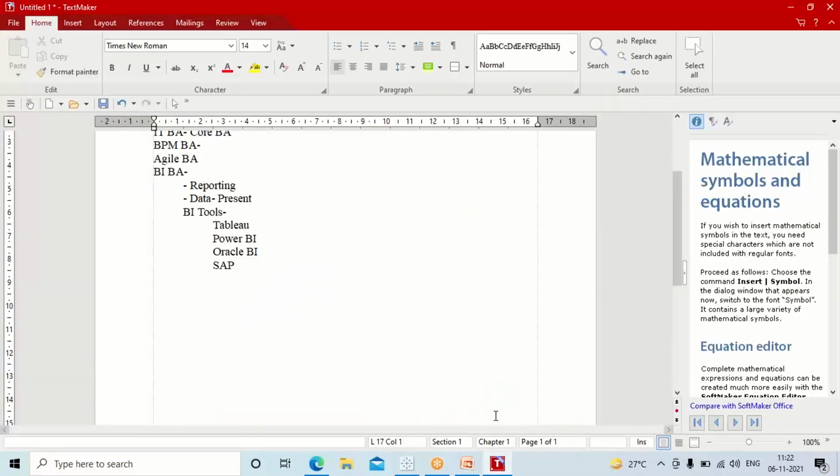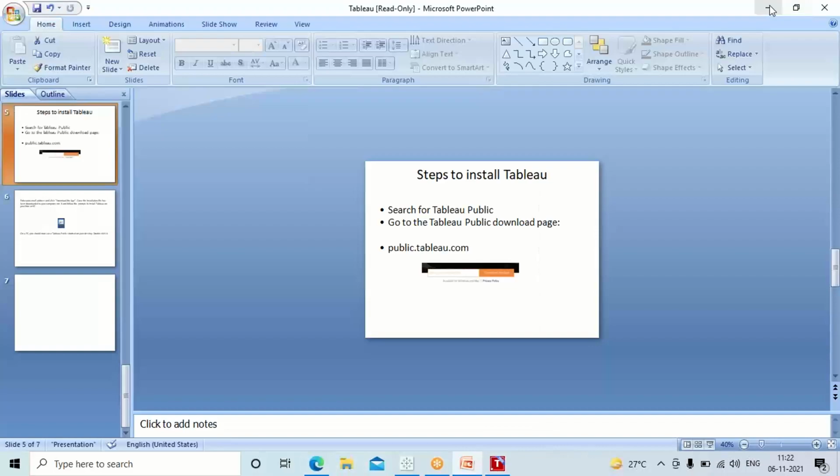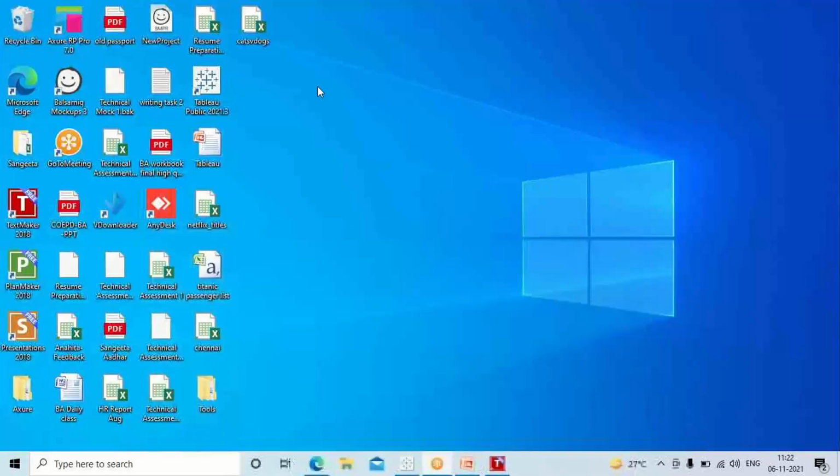So guys, when I'm talking about Tableau, okay, first, before I get into the tool, guys, we have something called data visualization. Okay, now what do you mean by data visualization? Basically, when I'm talking about Tableau, I'll show you one very basic understanding of what I mean by data. See here, guys, I have downloaded one dataset for all of you.